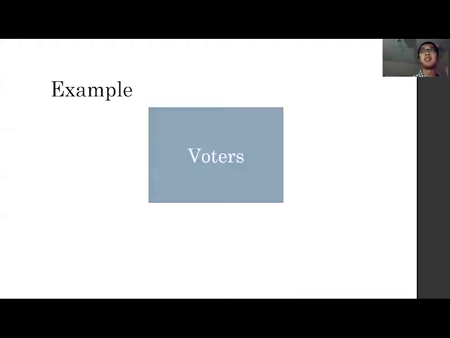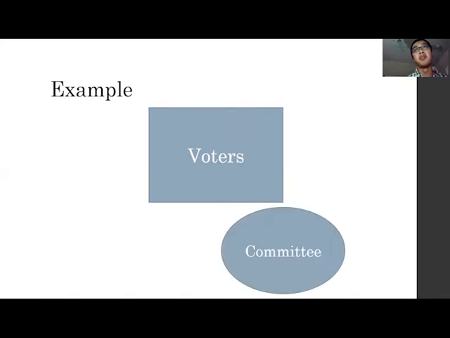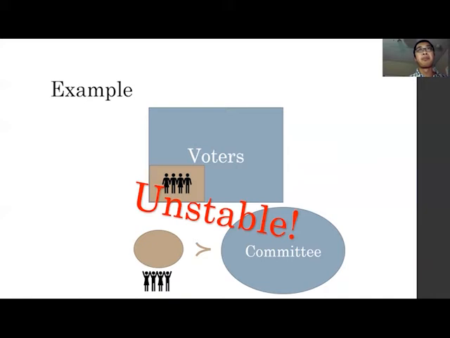Here's an example. This is the set of voters, and here's a possible committee, and here's a subset of voters. If for some subset of voters, there exists a smaller committee of proportional size, so that each person in this subset of voters strictly prefers the smaller committee to the larger committee, then we say that the larger committee is unstable.